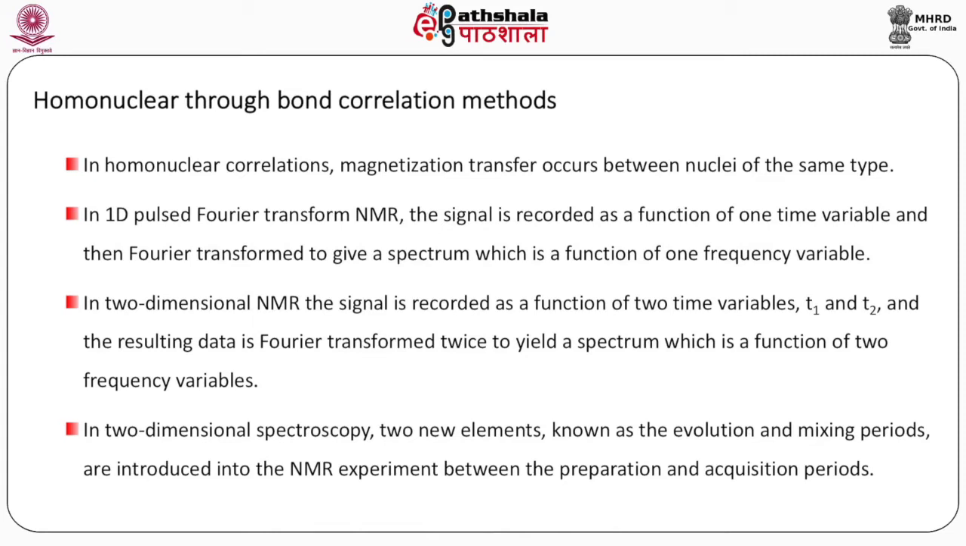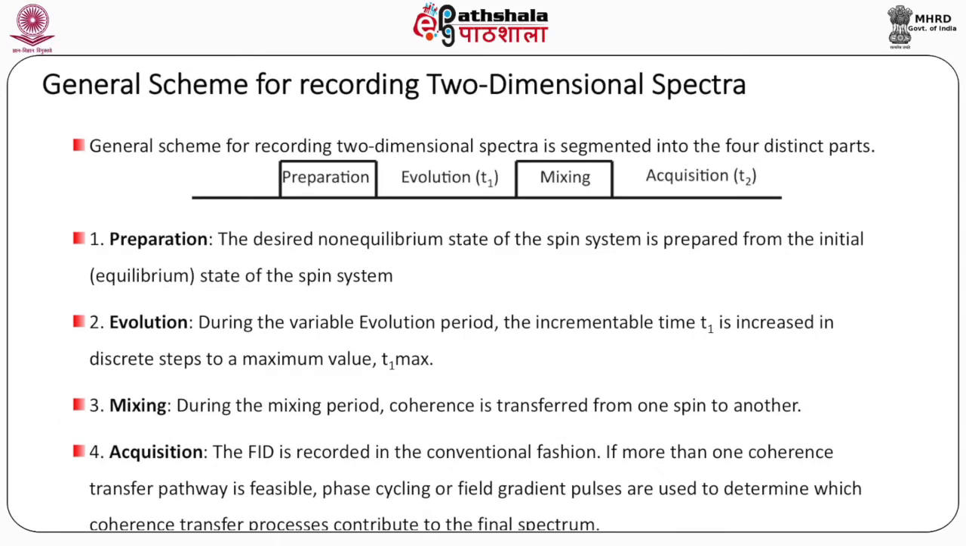In two-dimensional NMR spectroscopy, two new elements known as the evolution and mixing periods are introduced into the NMR experiment between the preparation and acquisition periods, which are the same for 1D experiments. The general scheme for recording a two-dimensional spectrum consists of four distinct parts: the preparation period, the evolution period T1, the mixing period and the acquisition period T2. Preparation: the desired non-equilibrium state of the spin system is prepared from the initial equilibrium state of